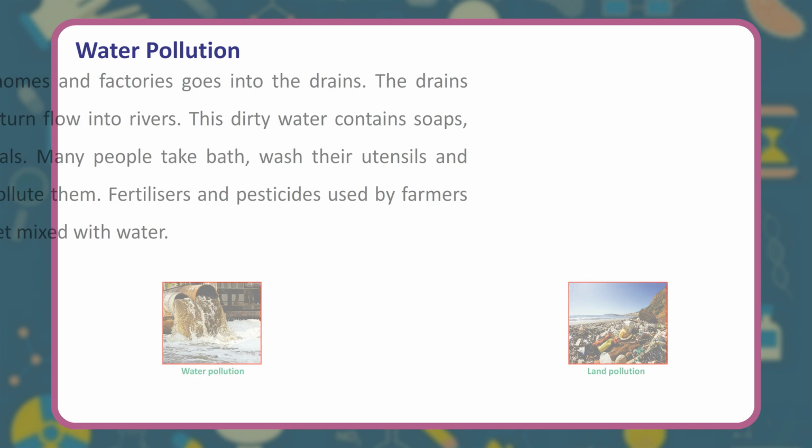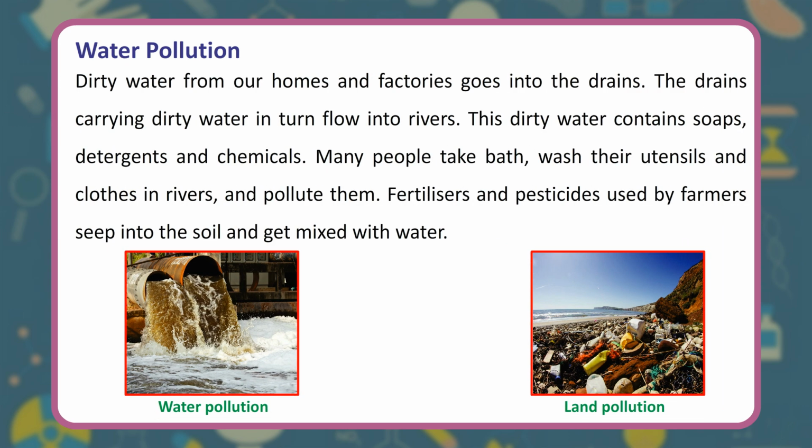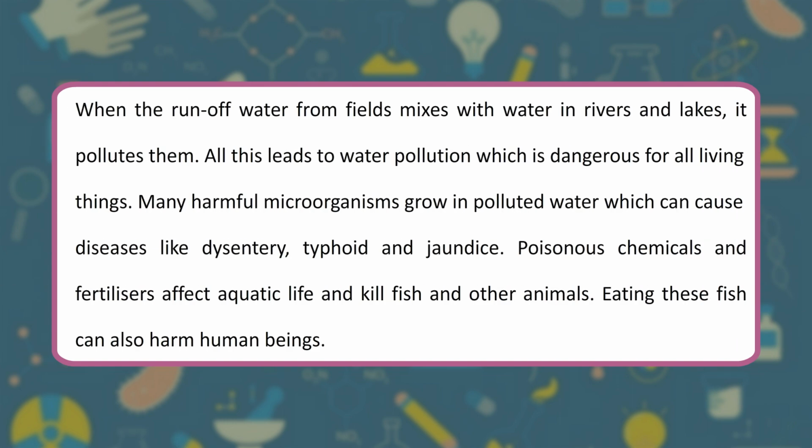Water pollution. Dirty water from our homes and factories goes into the drains. The drains carrying dirty water in turn flow into rivers. This dirty water contains soaps, detergents and chemicals. Many people take baths and wash their utensils and clothes in rivers, and pollute them. Fertilizers and pesticides used by farmers seep into the soil and get mixed with water. When the runoff water from fields mixes with water in rivers and lakes, it pollutes them.